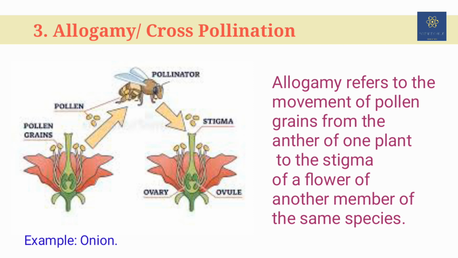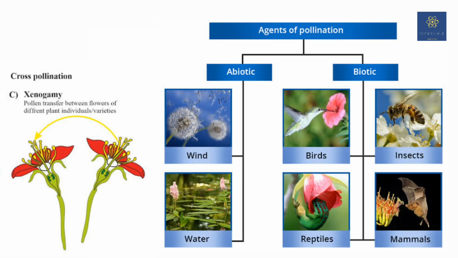But allogamy, the pollen of one flower of another plant of the same species falling on the stigma, is known as allogamy. It is also called xenogamy. The transfer will occur with the help of different agents such as wind, insects or any other way. This is also considered cross-pollination.